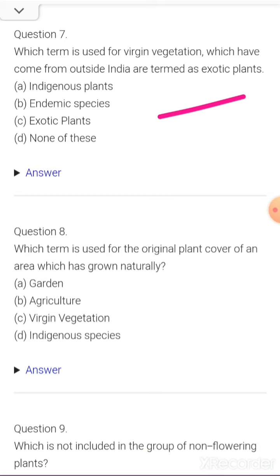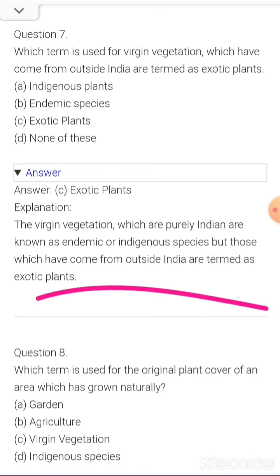Which term is used for vegetation which have come from outside India? A. Indigenous plants, endemic species, exotic plant, none of these. So here is the correct answer, that is exotic plants.